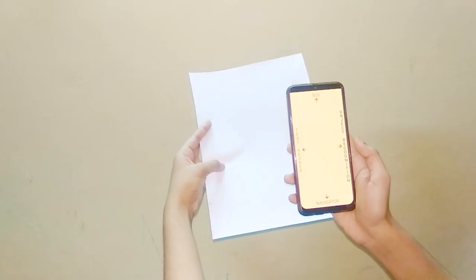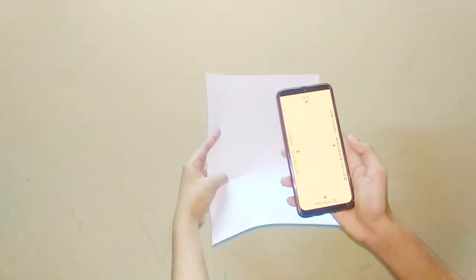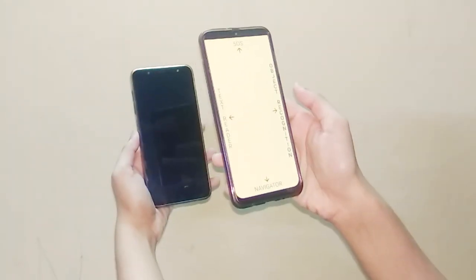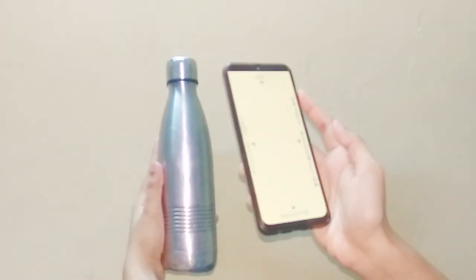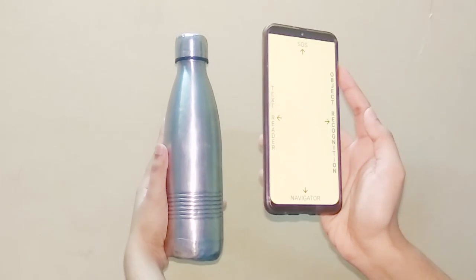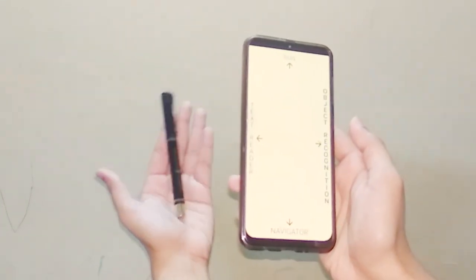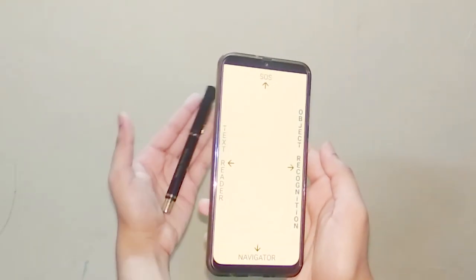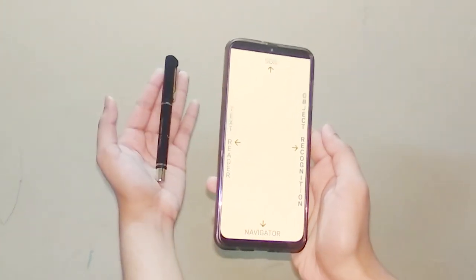The next feature of this app, object detection. I've got some stuff here. Let's see if it can identify them. Object recognizer activated. Wall. Paper. Phone. Mobile phone. Paper. Sky. Metal. Hand. Metal hand. Nail hand. Nail skin hand.